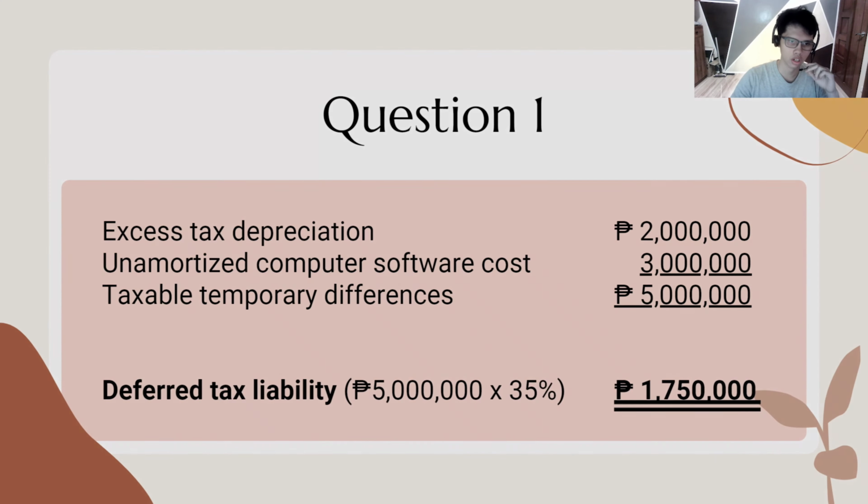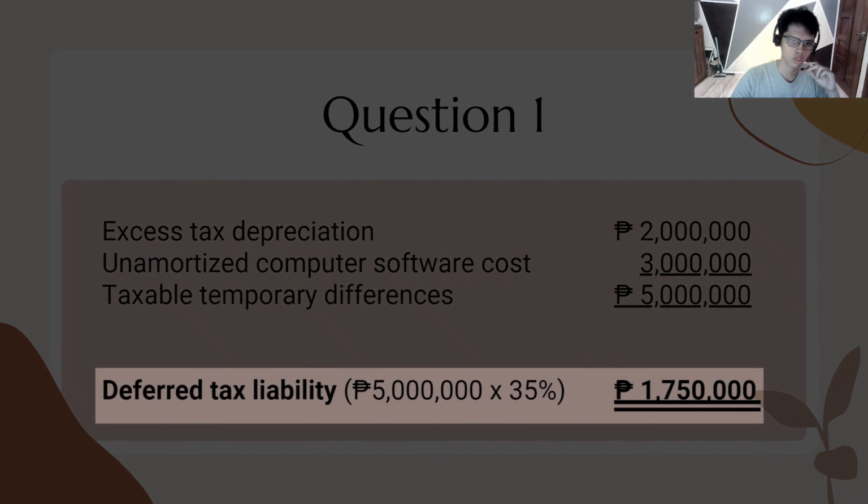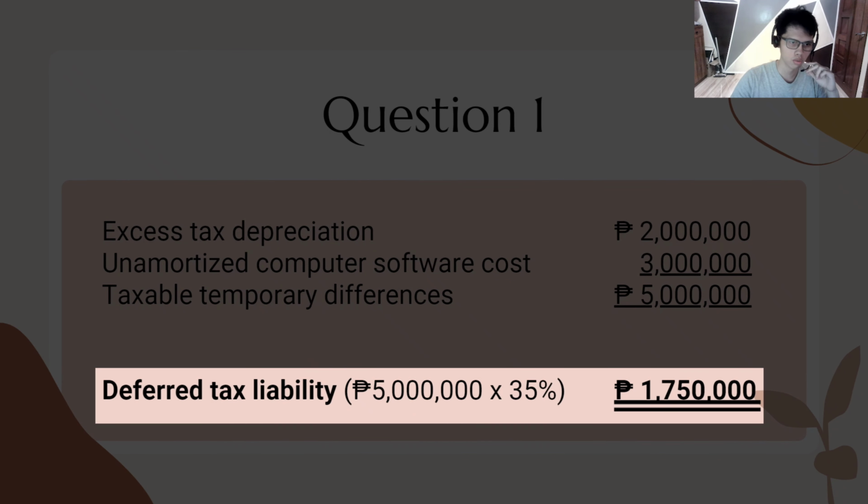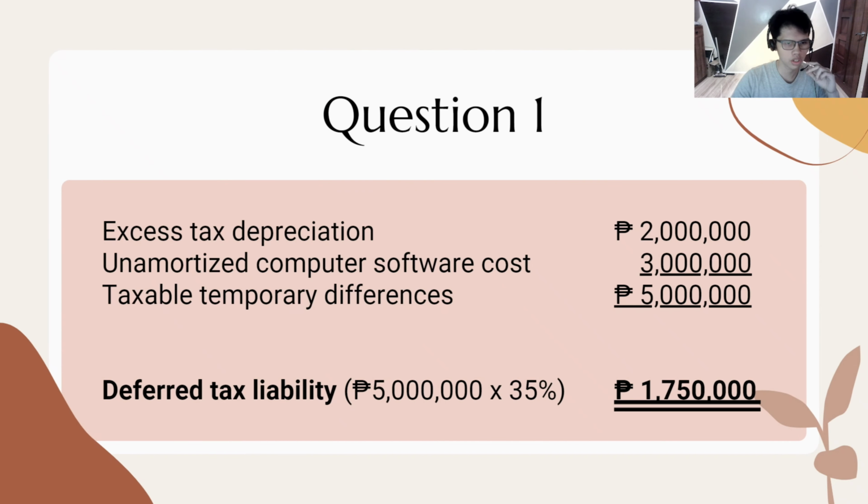In order to get our deferred tax liability, this will then be multiplied by the tax rate, which is 35%, resulting in 1,750,000 pesos. So, if you're asking what deferred tax liabilities are, these are amounts of income taxes payable in future periods in respect of taxable temporary differences. Deferred tax liabilities result in higher tax payment when they reverse in the future.